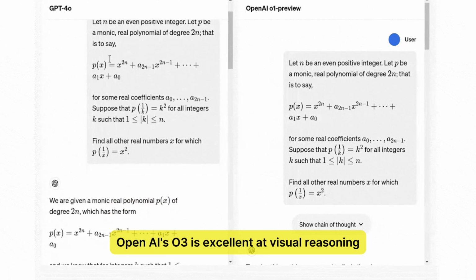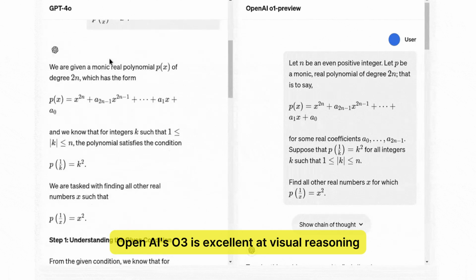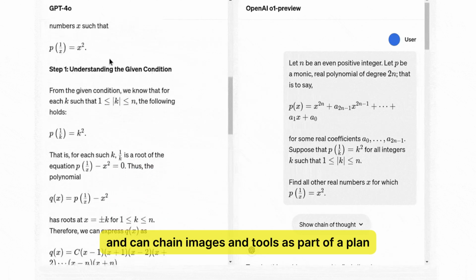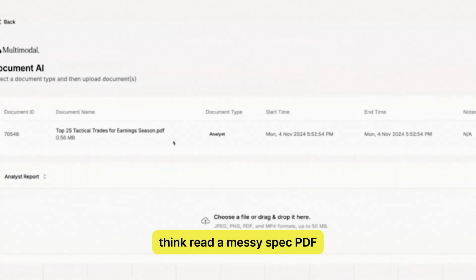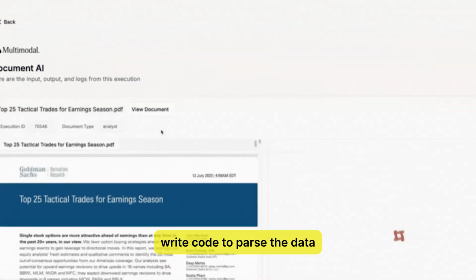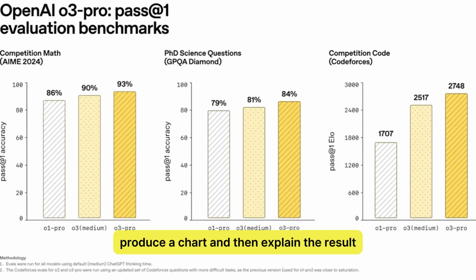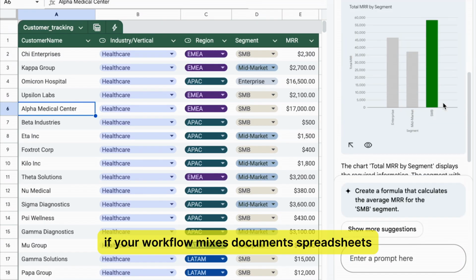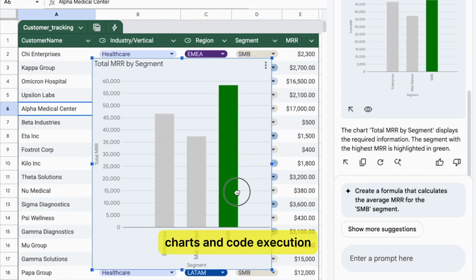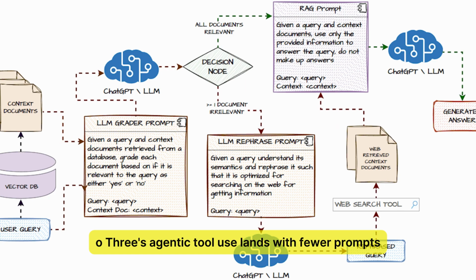OpenAI's O3 is excellent at visual reasoning and can chain images and tools as part of a plan. Think, read a messy spec PDF, write code to parse the data, produce a chart, and then explain the result. If your workflow mixes documents, spreadsheets, charts, and code execution, O3's agentic tool use lands with fewer prompts.